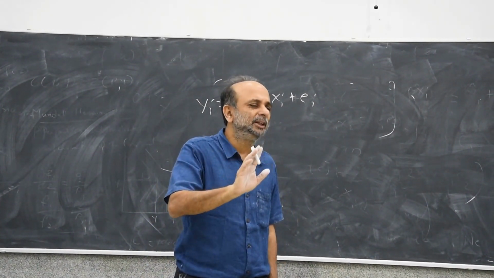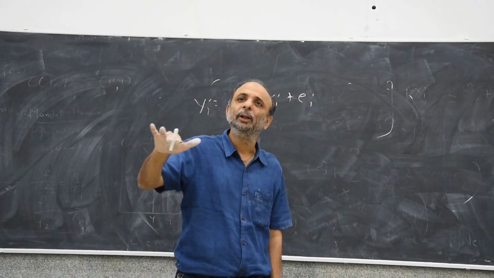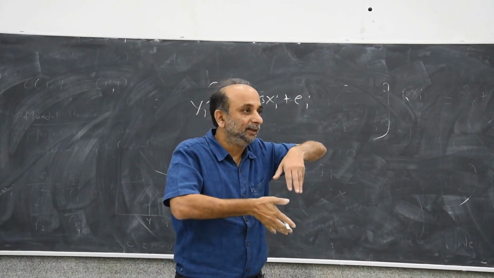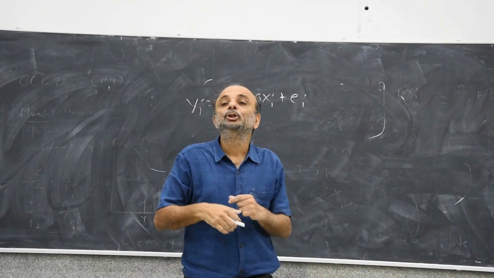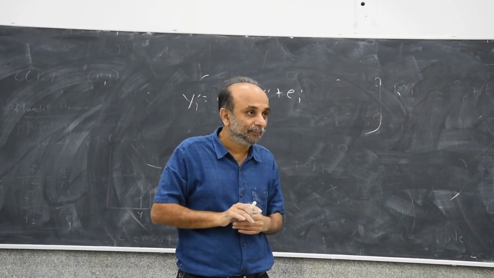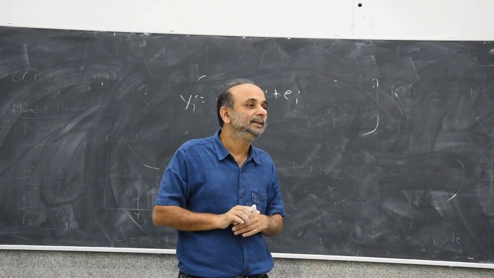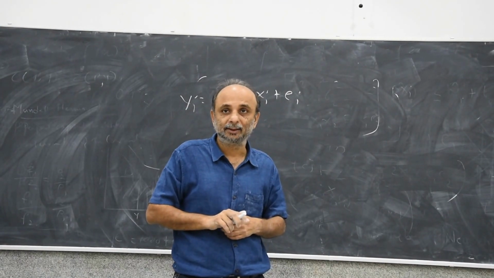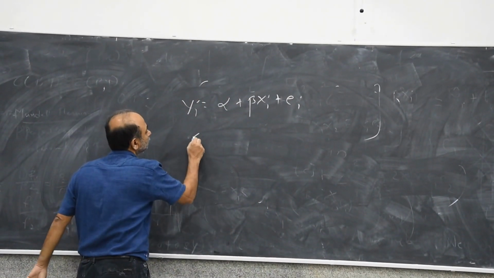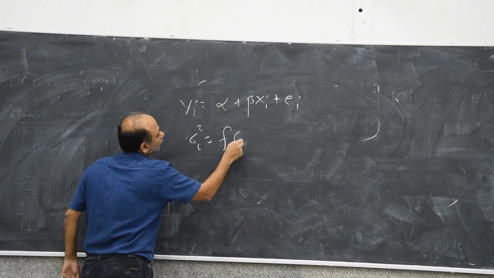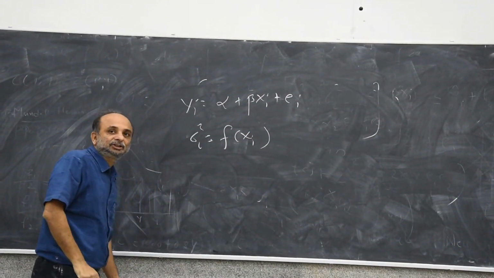Let's for simplicity assume that the variance of the error term also depends upon x, like it increases or decreases. So it's some function of x. The variance of the error term is some function of xi.